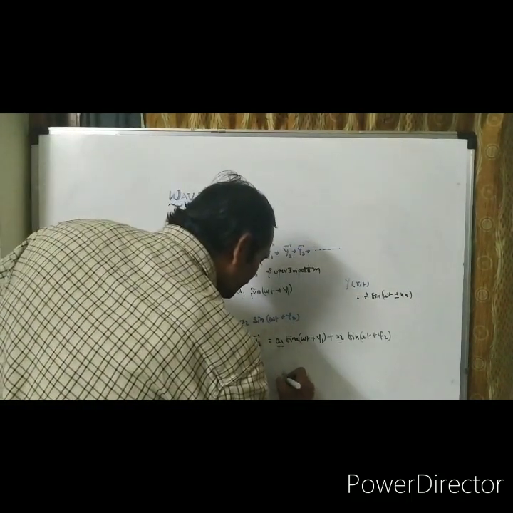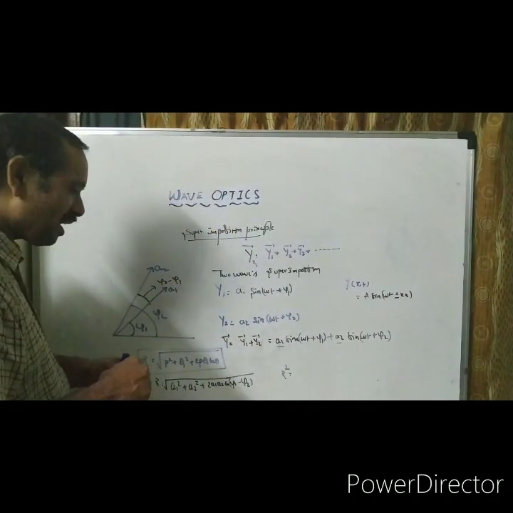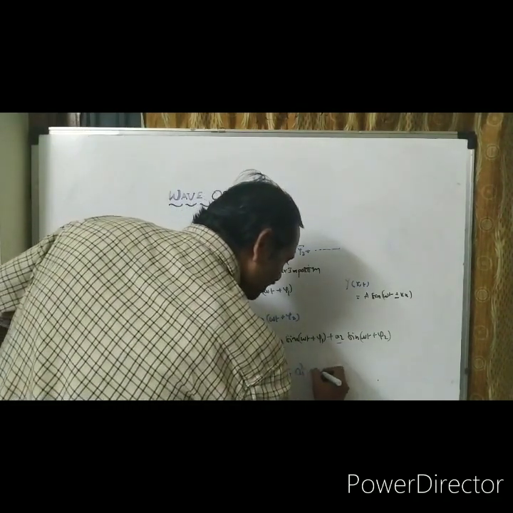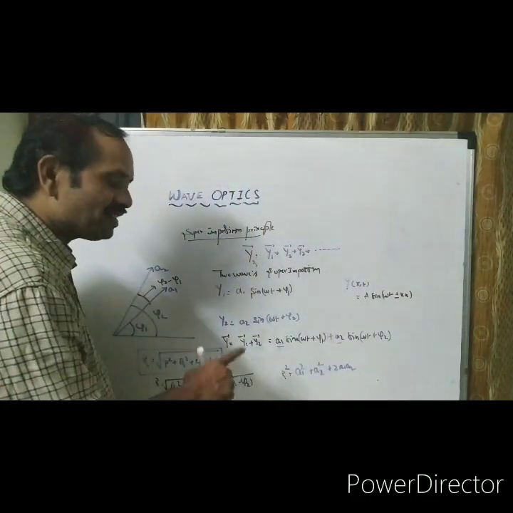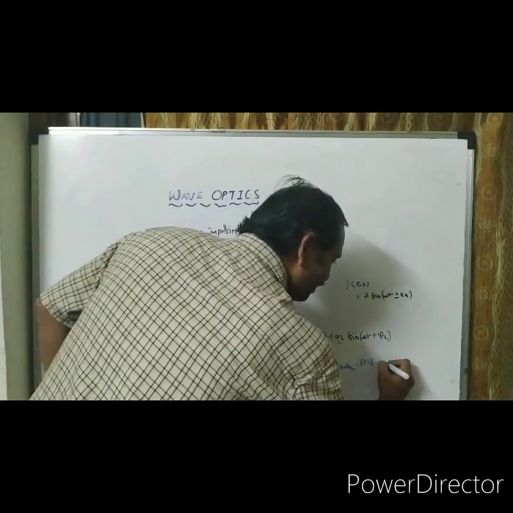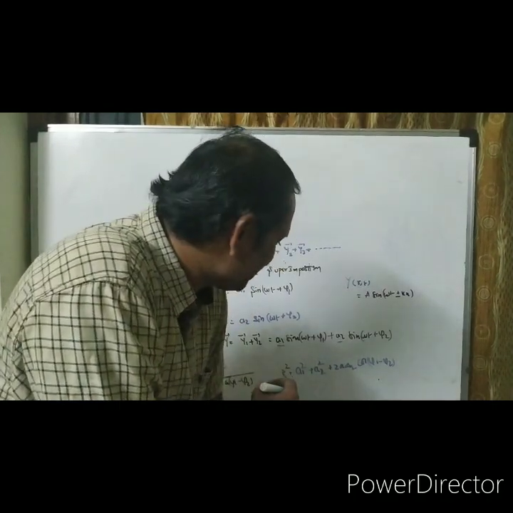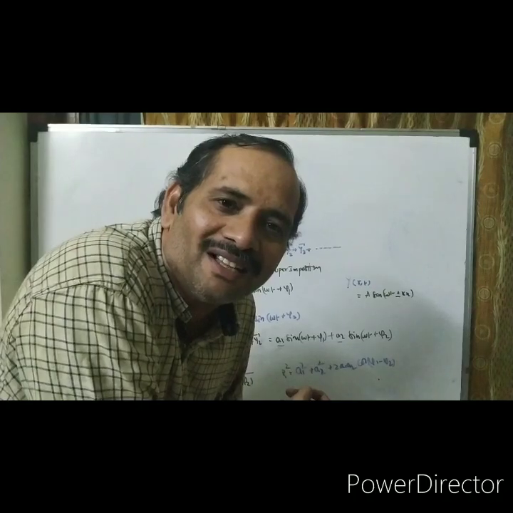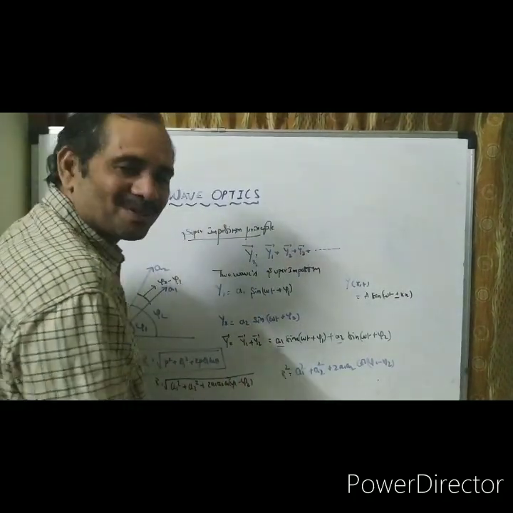Square of the amplitude, R square, equal to a1 square plus a2 square plus 2 a1 a2 cos phi 1 minus phi 2. Children, I think you understand very easily. This is the term after squaring the parallelogram law condition.